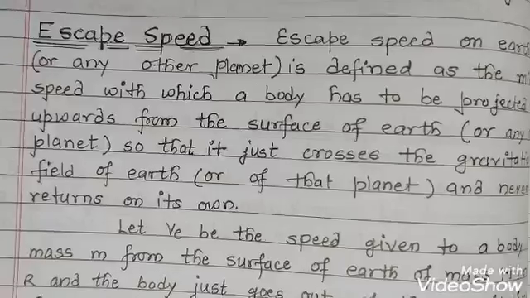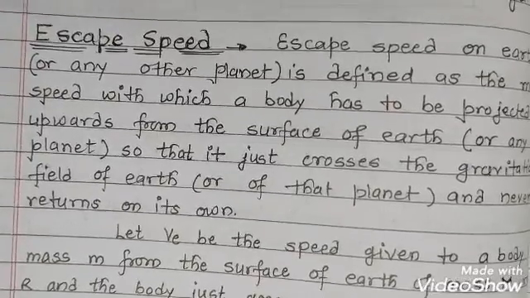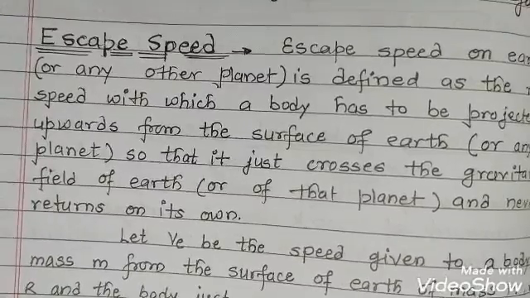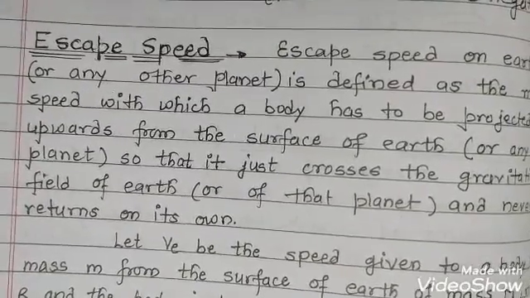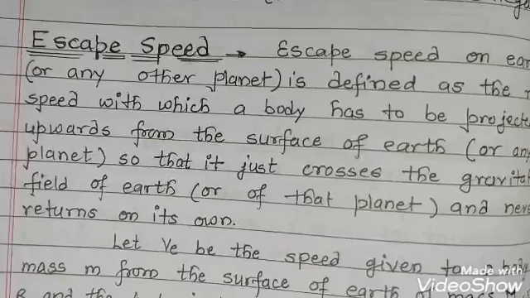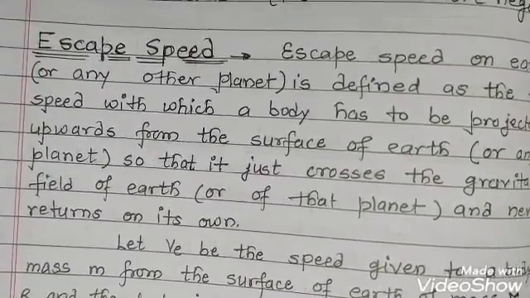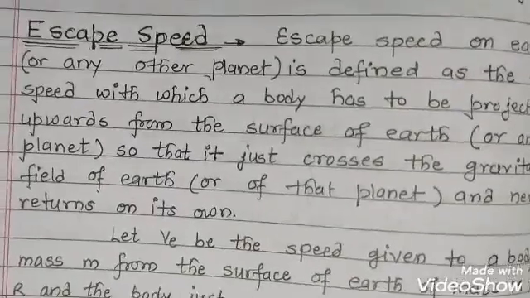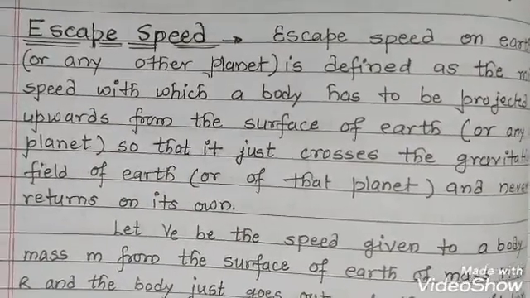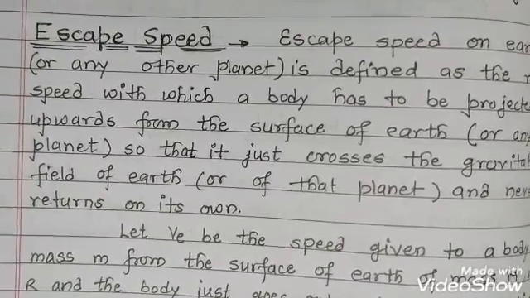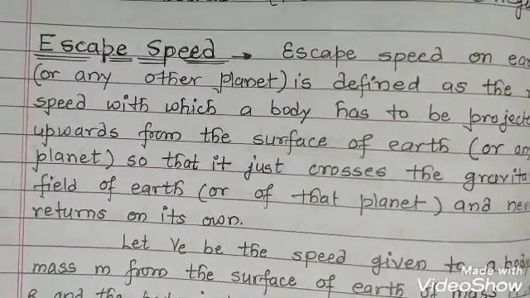As the speed of projection is increased, the body attains a greater height before falling. Finally, a stage reaches when the speed is so large that it just crosses the gravitational field and will never return back to Earth on its own. The body is said to have escaped. The minimum speed of projection to achieve this stage is called escape speed.